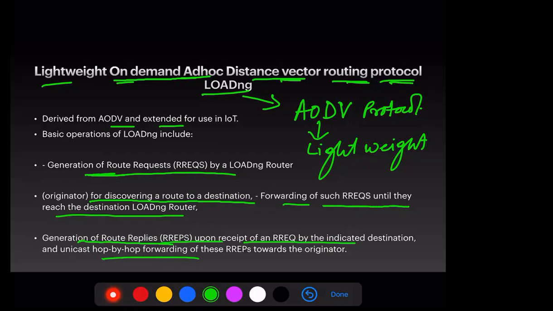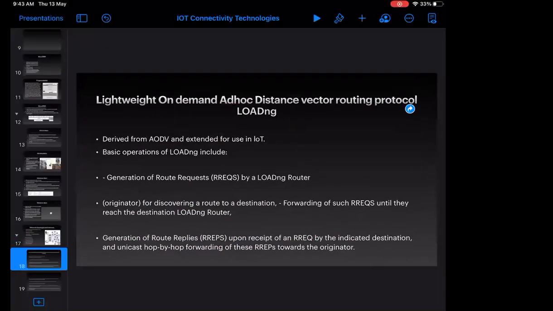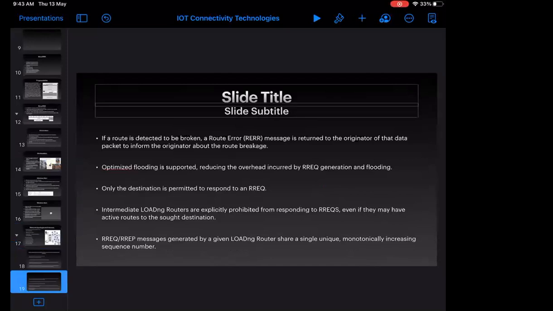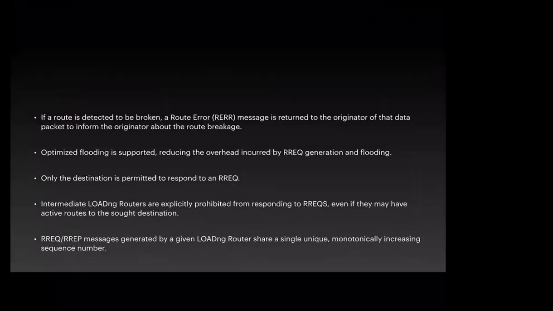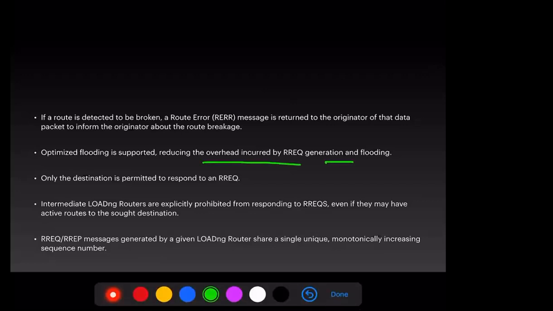Okay, I'll give an example so that it becomes clearer to you. Now, if a route is detected to be broken in between, then it will send one route error message back to the originator. And optimized flooding is supported, reducing the overhead incurred by route request generation.